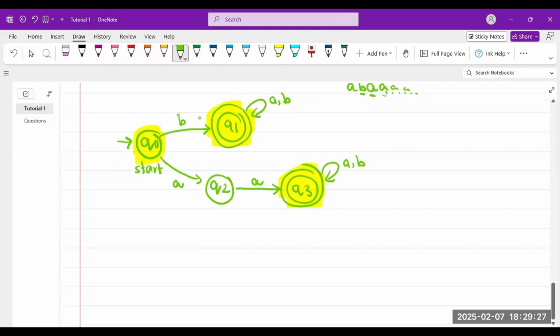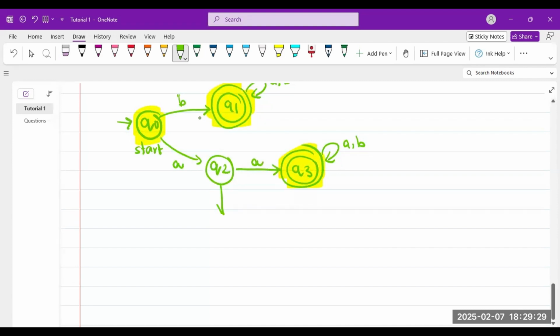After Q2, if after an A I got a B, then after however many B's I get, this state should never accept. This is my correct state. This is my language that I'm not supposed to accept. Think of the opposite: you're basically making A, B star, A, B positive, A, B star, whole star, but you're switching the accept states. So here, I should not accept Q4.